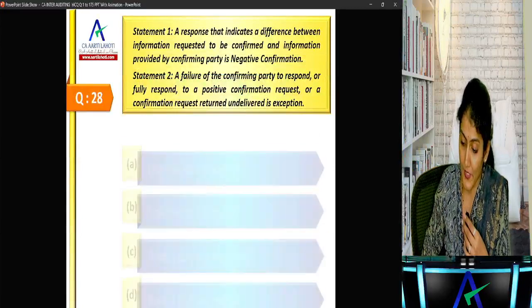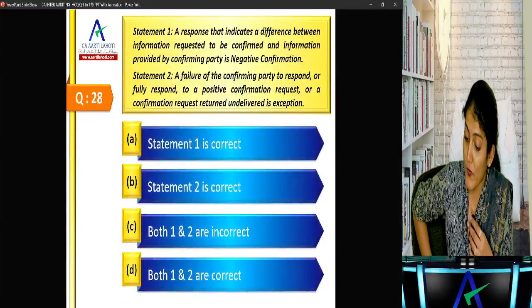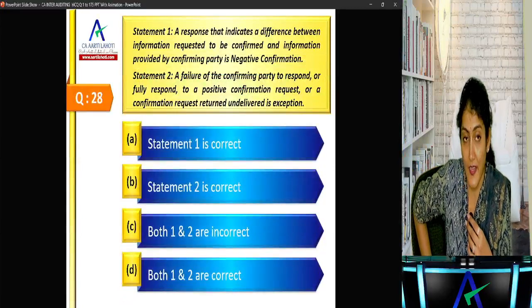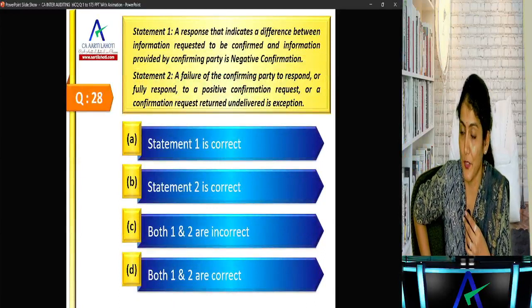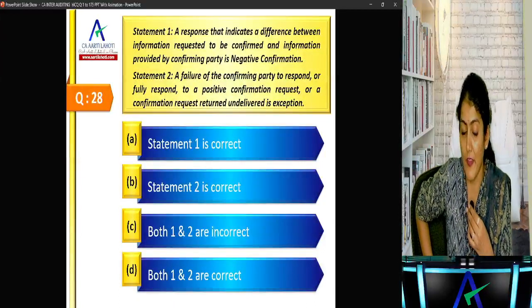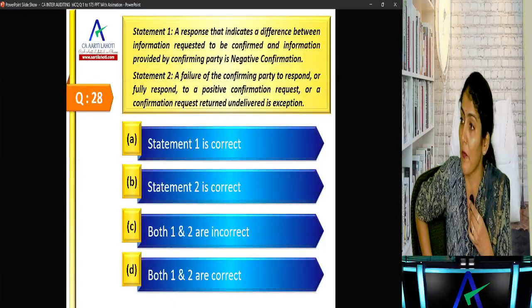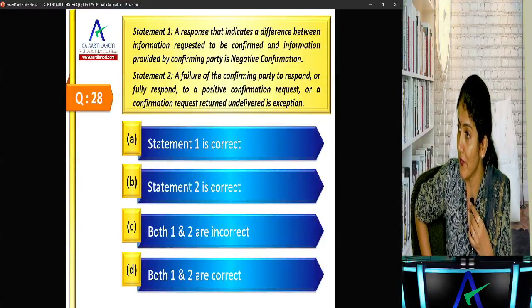Okay, right. Statement 1, statement 2, which is correct, which is incorrect, or are both incorrect or both correct? SA 505, the question is from that one. Read, don't look here and there.